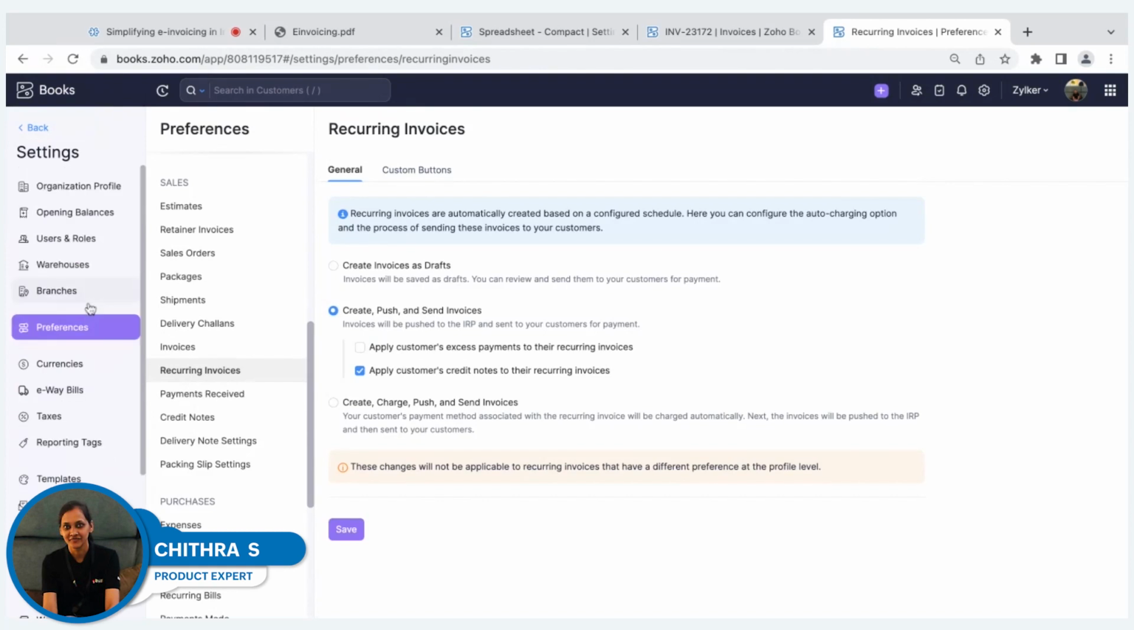So this is to give you an overall idea on how you can use Zoho Books to connect to the IRP and how you can generate e-invoices from Zoho Books on the click of a button.